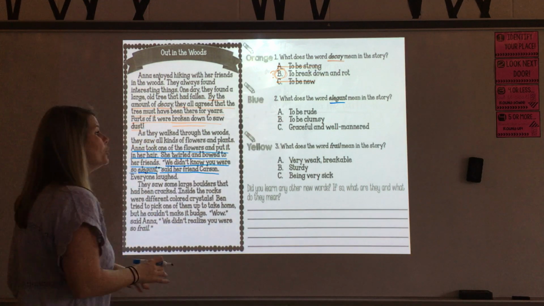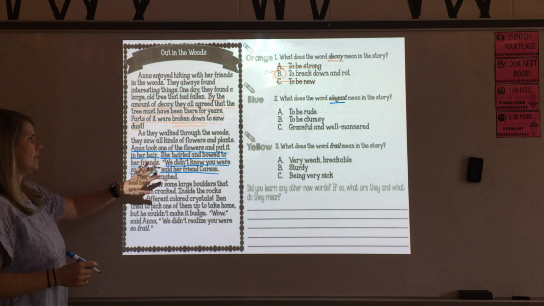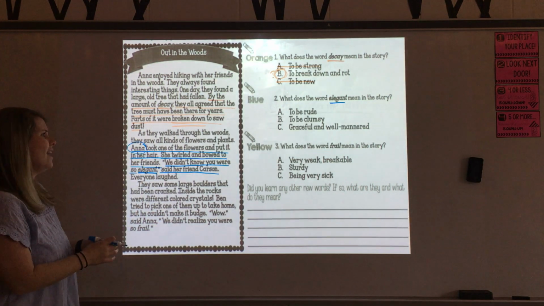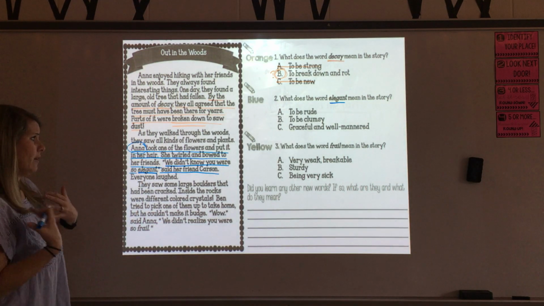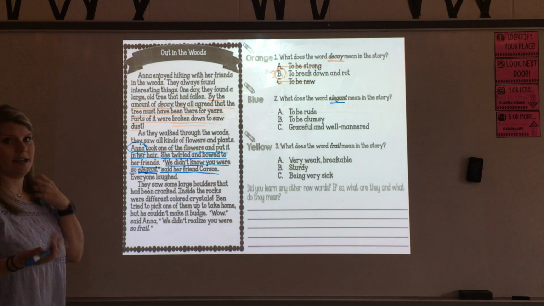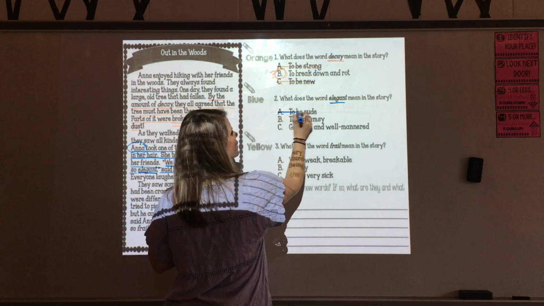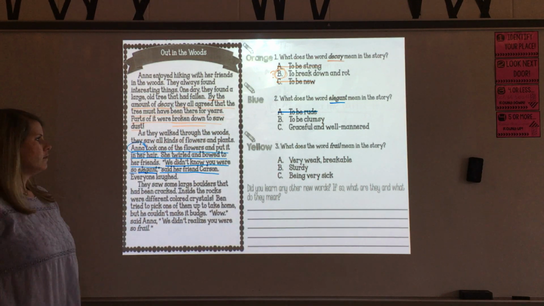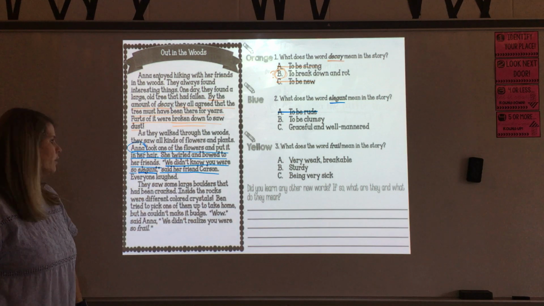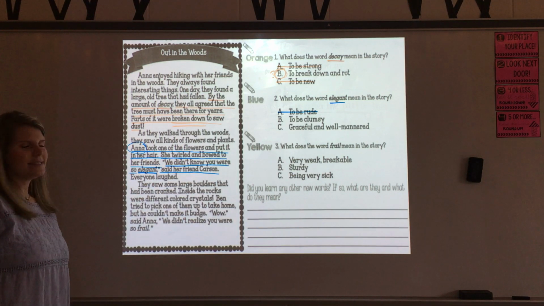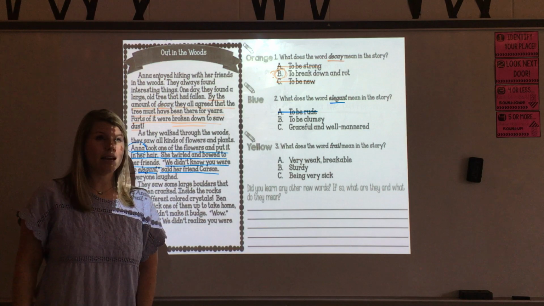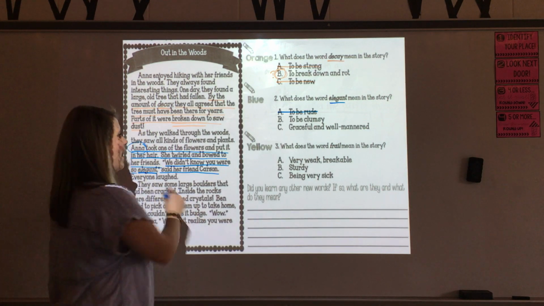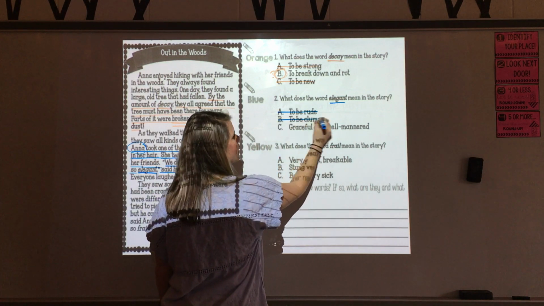A says to be rude. Now, I don't have any evidence in here of, so Anna is the girl who we're describing as elegant. I don't have any evidence of her being rude. I don't think twirling and bowing with a flower in her hair makes her rude. So let's slash and trash that one. B says to be clumsy. Well, she twirled and she bowed to her friends, but it doesn't say anything about being clumsy, because I know clumsy means that you kind of fall and you're all over the place. So I don't think clumsy is the best choice here either.